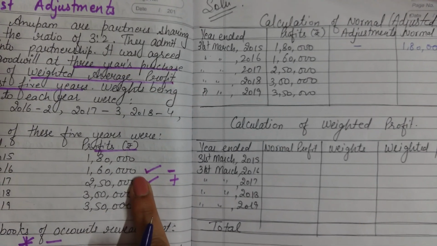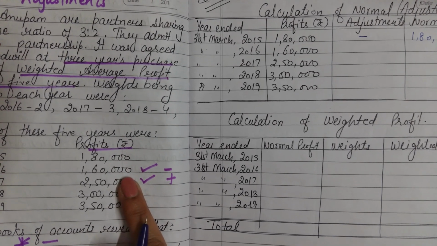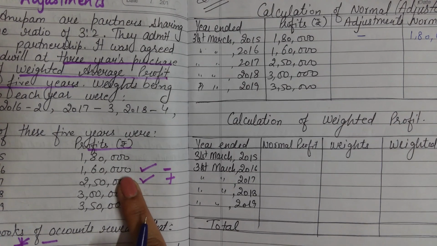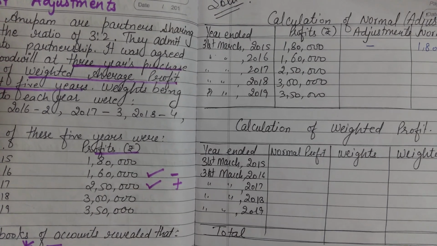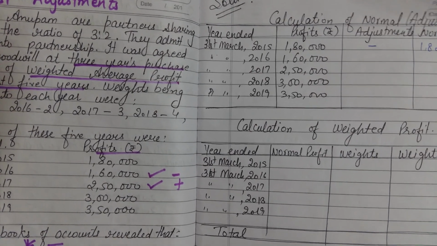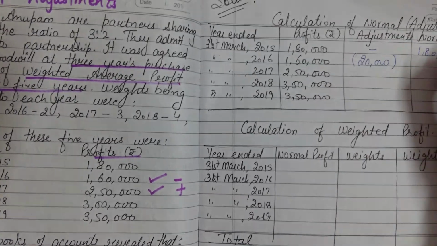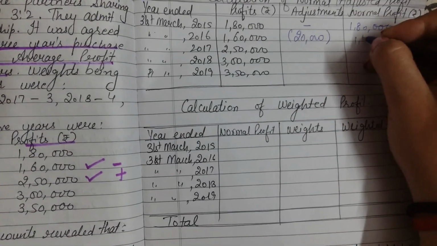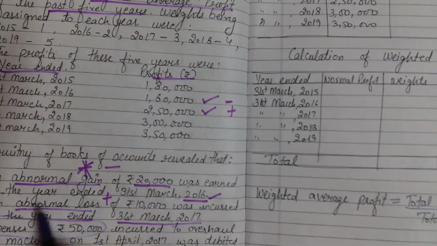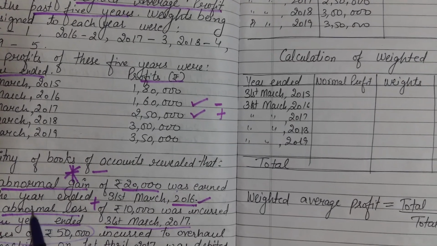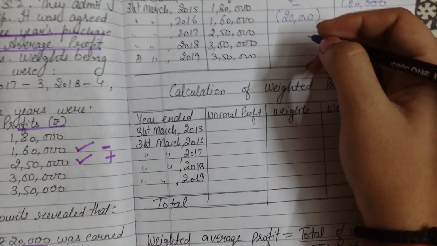In 2016, there was an abnormal gain of 20,000, so you are going to deduct this amount, and here comes 1,40,000. Clear? Now the next point is, in 2017 there was an abnormal loss of 10,000. You have to add this 10,000 here.